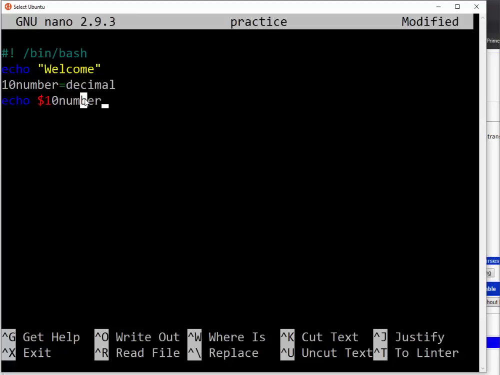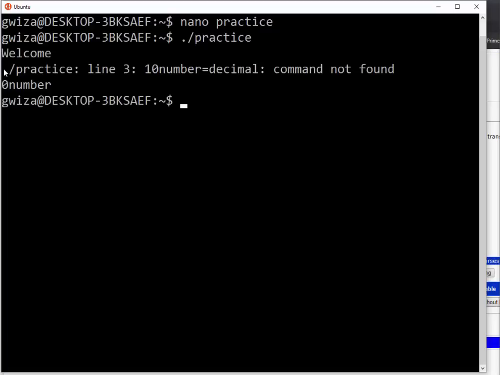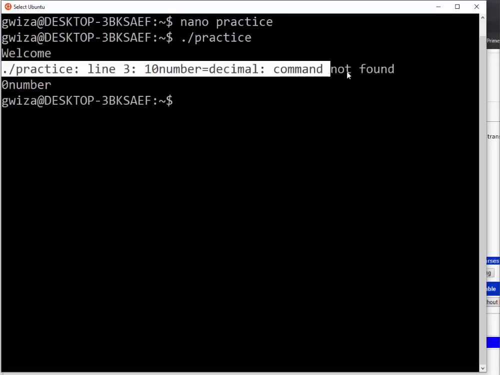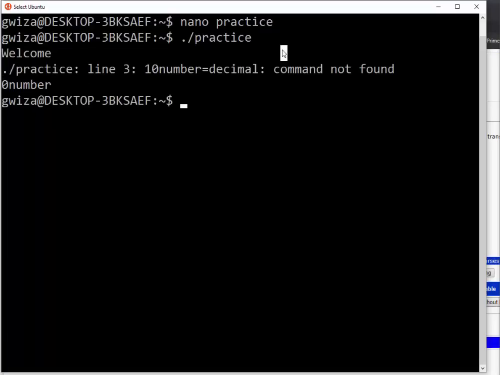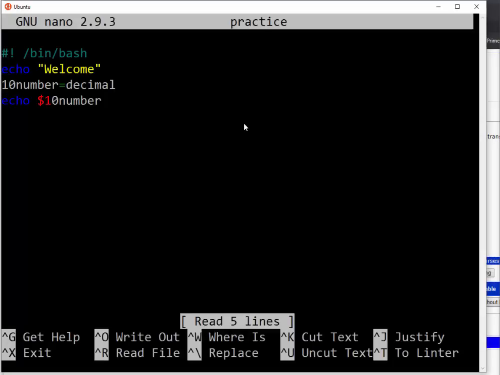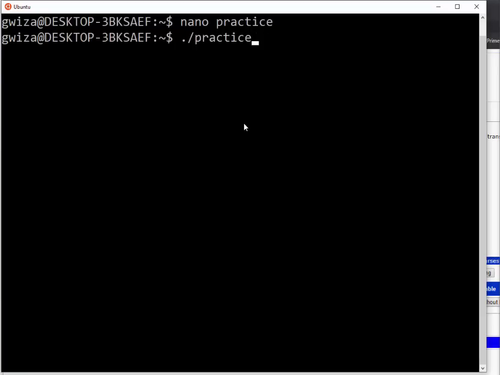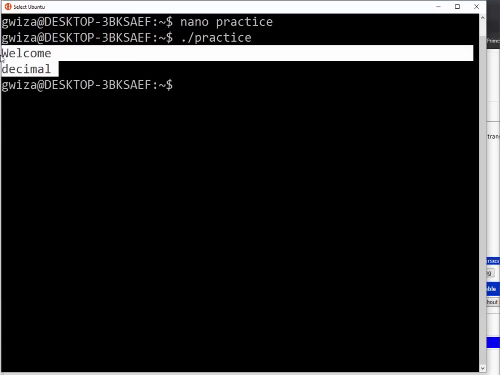Are we together? But here when you run, you will see that there is welcome only, and there is 10number decimal command not found. This means that, as we saw in other programming languages, you are not allowed to create a variable starting with an integer. So what I need only is to change my variable name. Then after changing my variable name, I am sure that it will run. Then it will tell me welcome decimal.